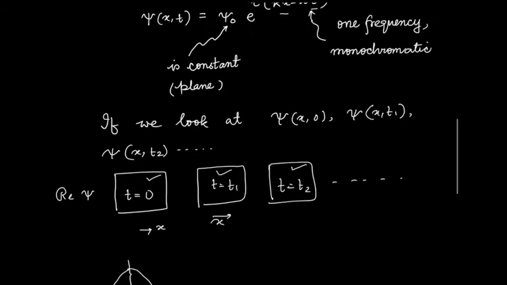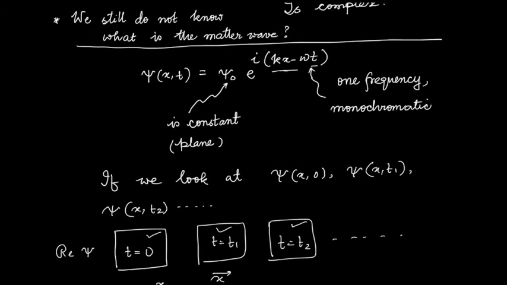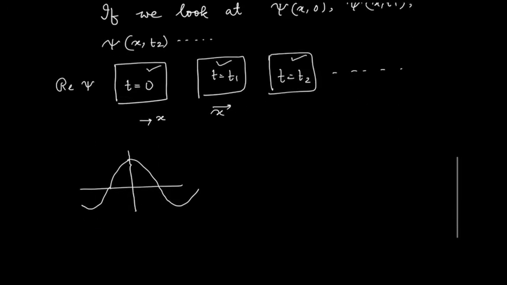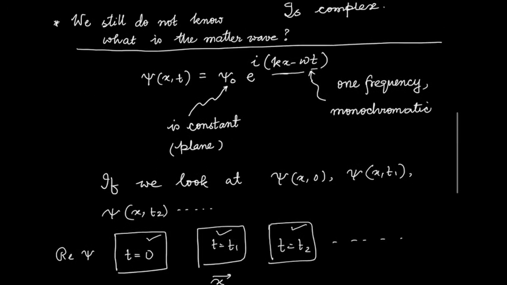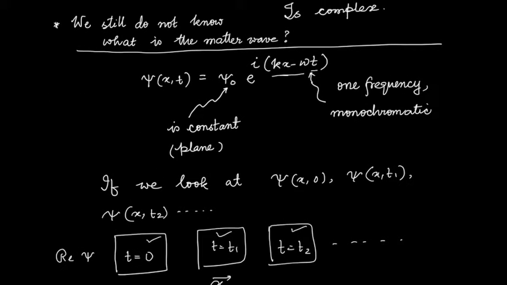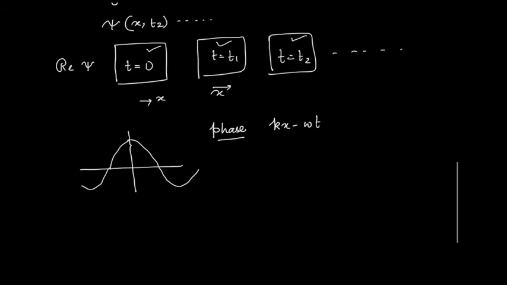Now, the part that I have with i over here, which I can write here again, kx minus omega t, this part has a name, this is called the phase of the wave. And if you are familiar with complex numbers, you also see here that psi 0 is the amplitude of the complex number, and that kx minus omega t is the phase. Now this kx minus omega t is, in this case, 0 here.